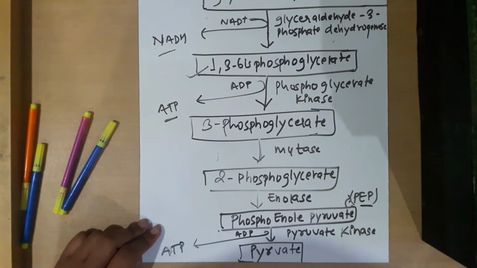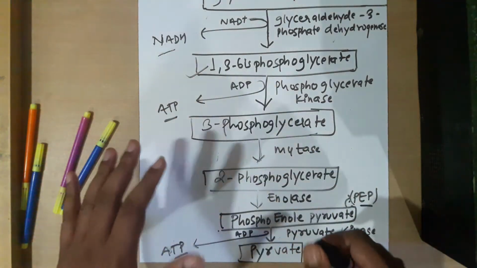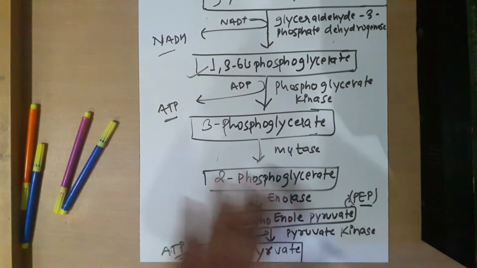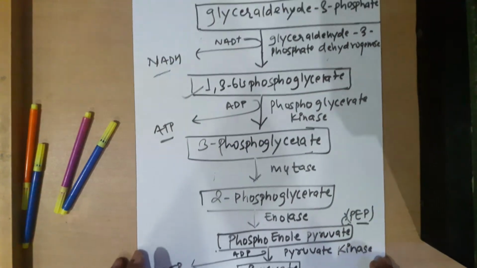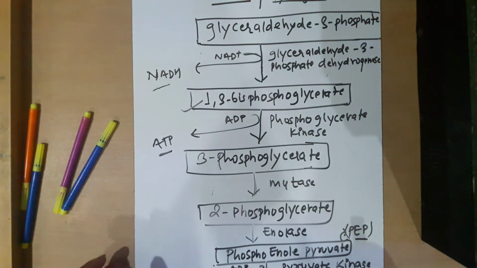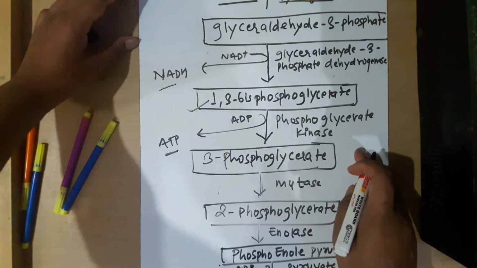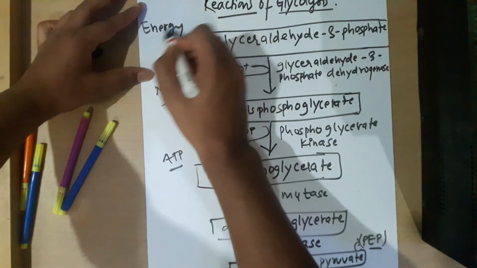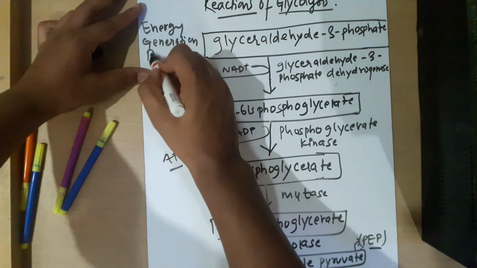So now I'd like to ask you one question. So this is the complete reactions, where we complete all the reactions. Now these are the complete reactions, from glyceraldehyde 3-phosphate to generation of pyruvate. All these reactions are the reactions of the energy generation phase. I'll write here energy generation phase.